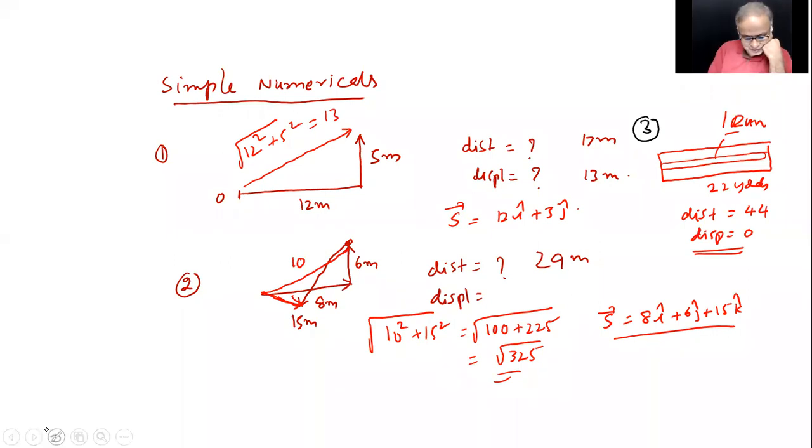Now, can I continue, children, for the next page? Particle is moving in a circular path.